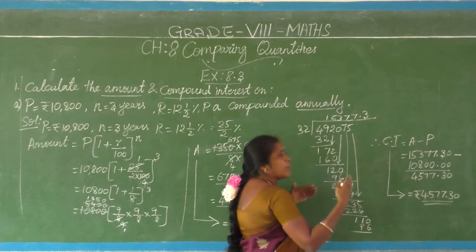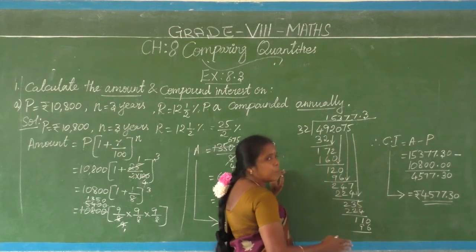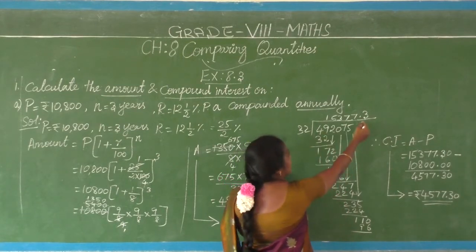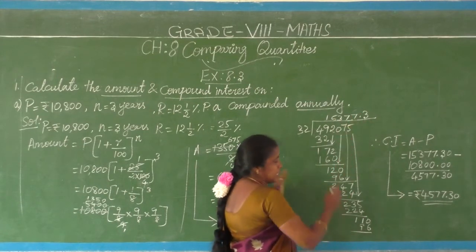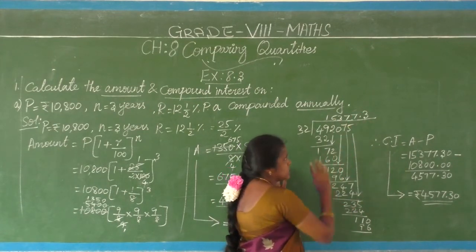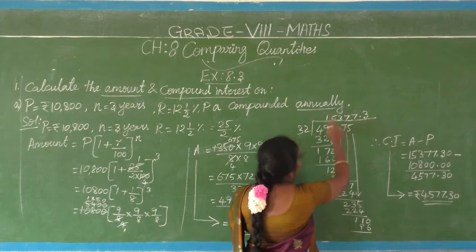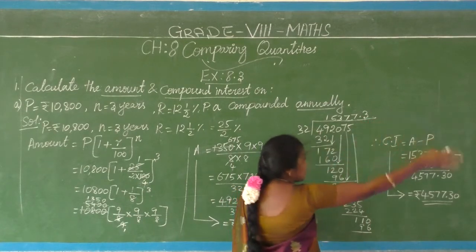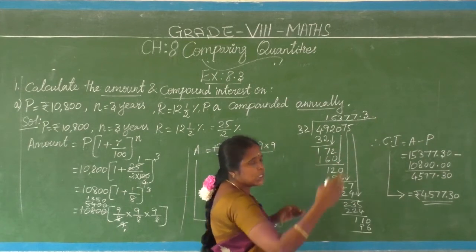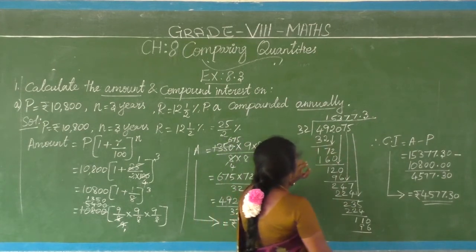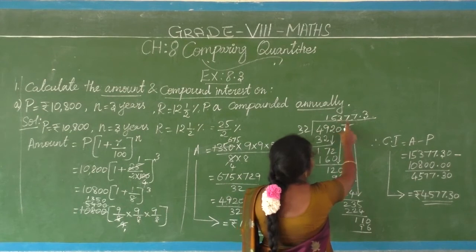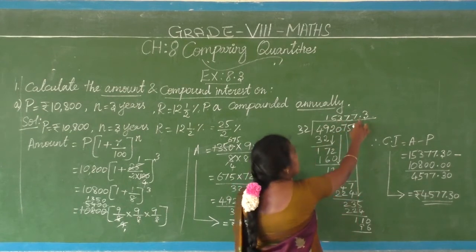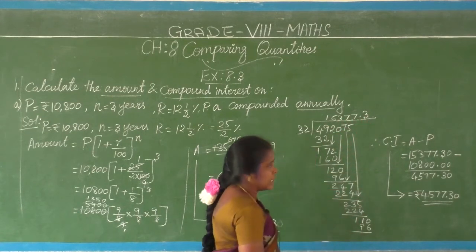So the decimal division is not completed. I have taken one more digit in the decimal part. It is going on, so stop. One digit is enough there. At that time 3 times only is again possible. So I stopped. It is going on, but it is not necessary to find many digits. Okay, so what answer is coming? 15,377.3. That means 30 paise. Like that we can take.